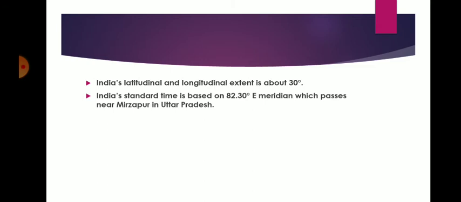India's standard time is based on the 82.5 degree east meridian, which passes near Mirzapur in Uttar Pradesh. So, the Indian standard meridian is the one based on which the whole time of India is calculated. That meridian passes near Mirzapur in Uttar Pradesh, and it is the 82.5 degree east meridian.